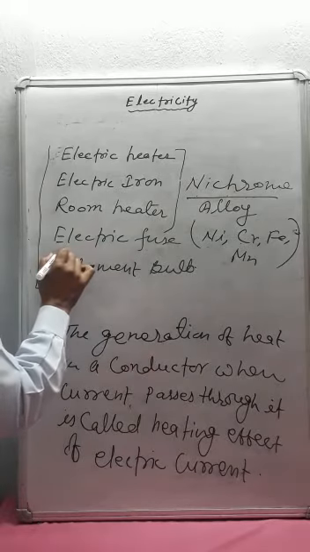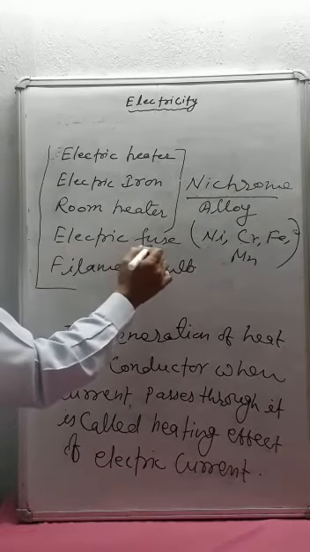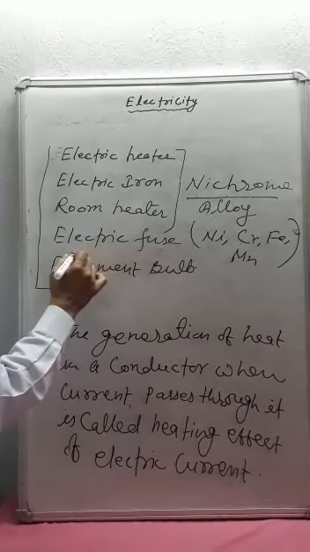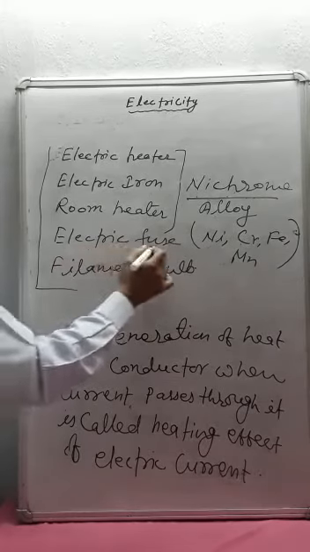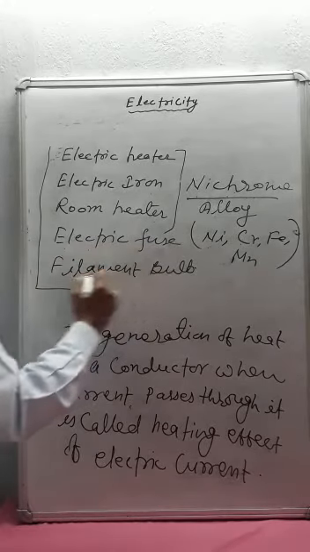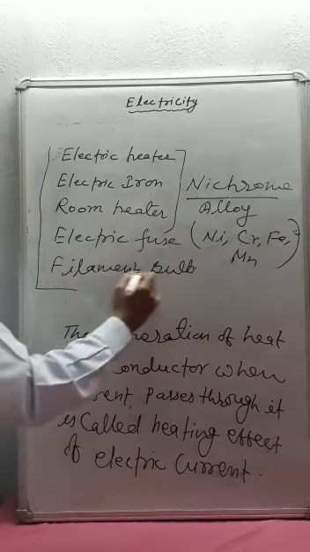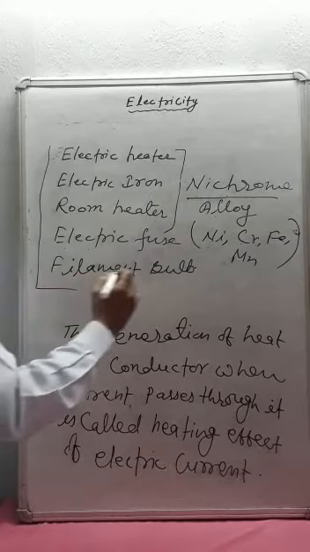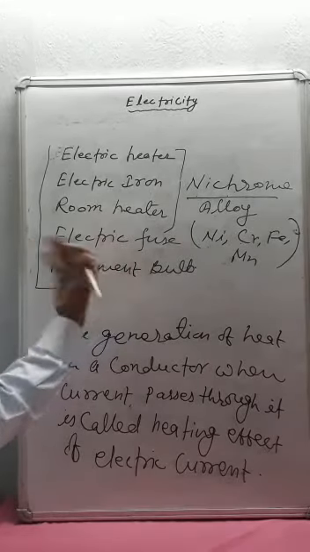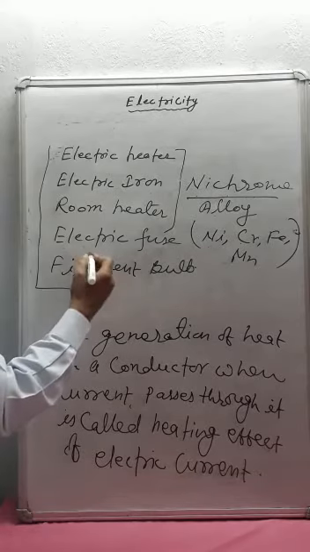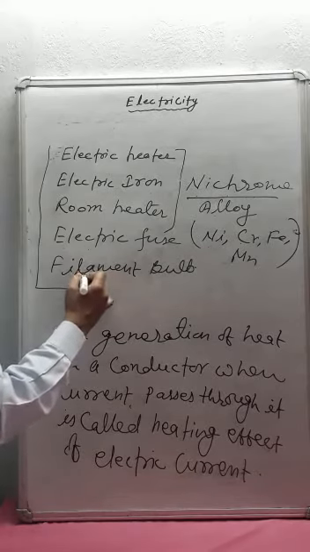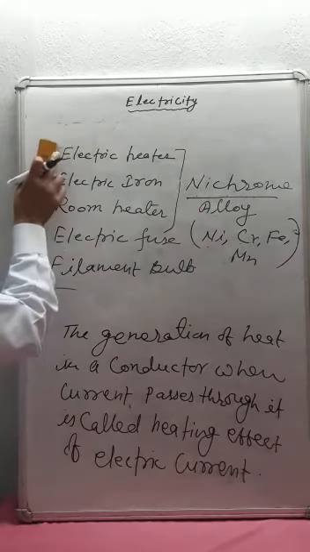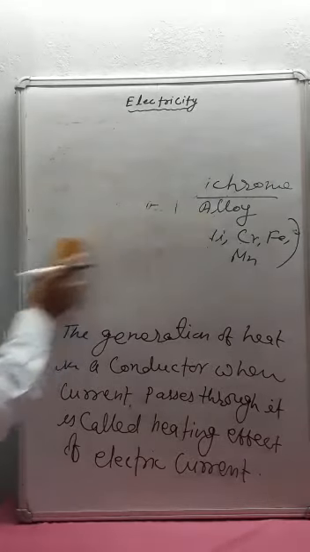The fourth is electric fuse. The fuse wire is made up of an alloy of tin and lead, whose melting point is low but resistance is high. Just like the filament bulb, the filament of the bulb is made up of tungsten, whose resistance is high, and that's why as the electric current passes through the filament bulb, it produces a lot of heat and light. So these are the devices which are based on the heating effect of electric current.